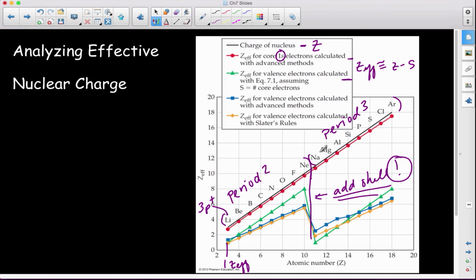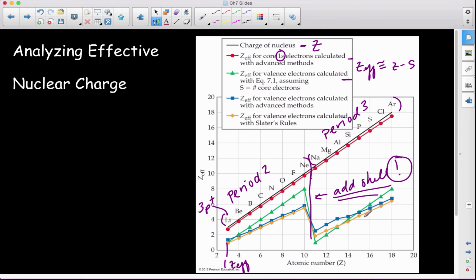So there's an increased shielding as we move to period 3, because now we have our first shell and our second shell shielding our third shell from the pull of the nucleus, which is why we get a sudden decrease in our Z effective. And then as we go across the period, it's going to work its way up again, slowly but surely. Makes sense?